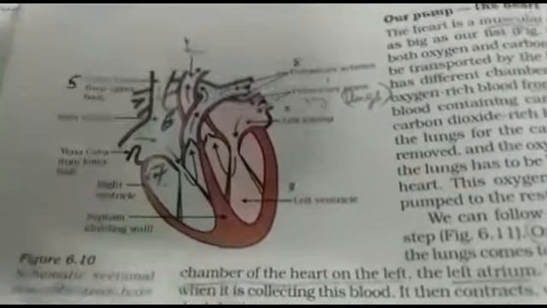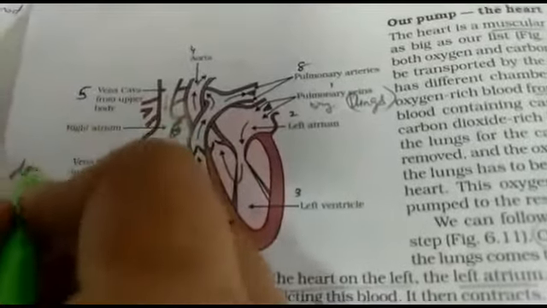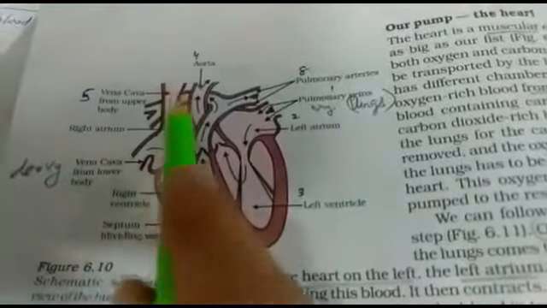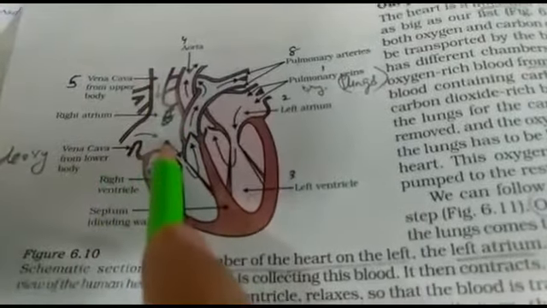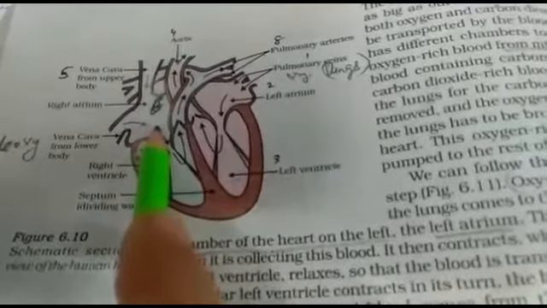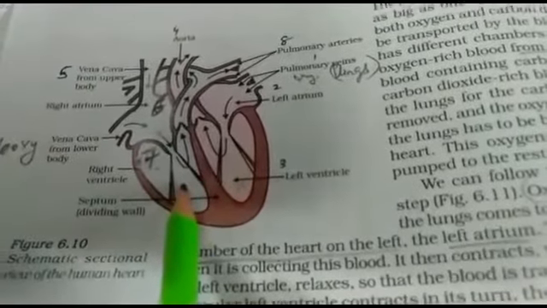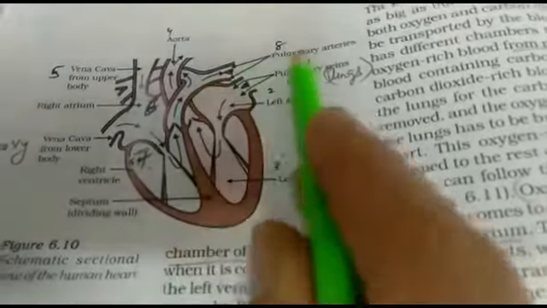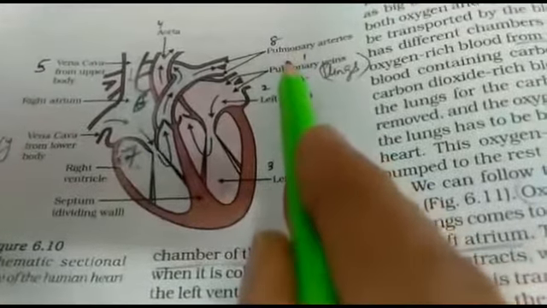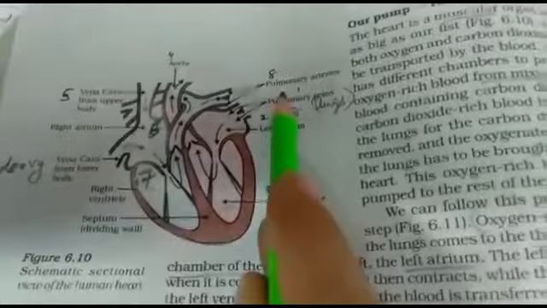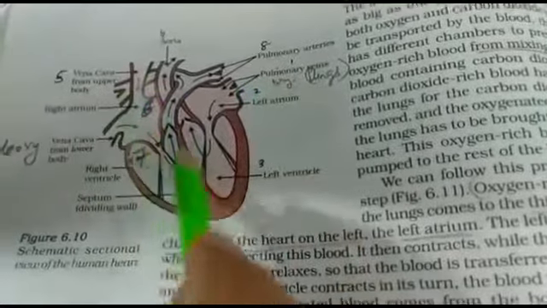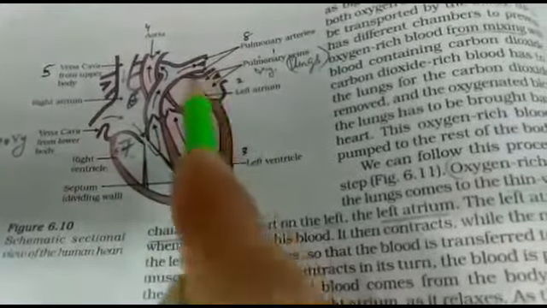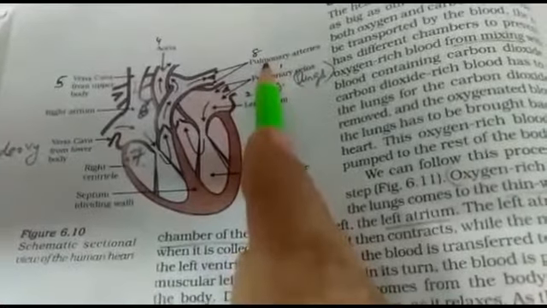This vena cava will bring deoxygenated blood from various body cells, and they will give deoxygenated blood into the right atrium. From the right atrium it will go to the right ventricle, and from the right ventricle it will go back to the lungs by the pulmonary artery for oxygenation. So this is your second cycle: the vena cava gives deoxygenated blood to the right atrium, the right ventricle, and back to the lungs by the pulmonary artery.